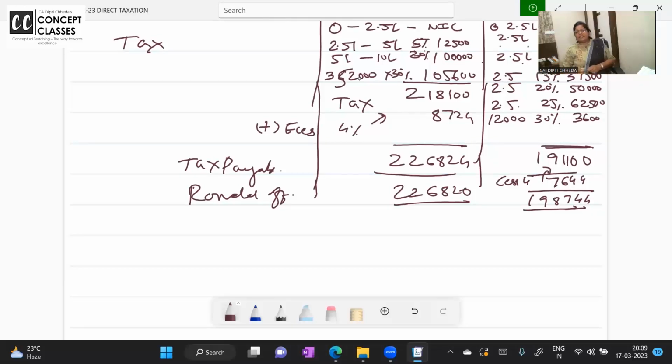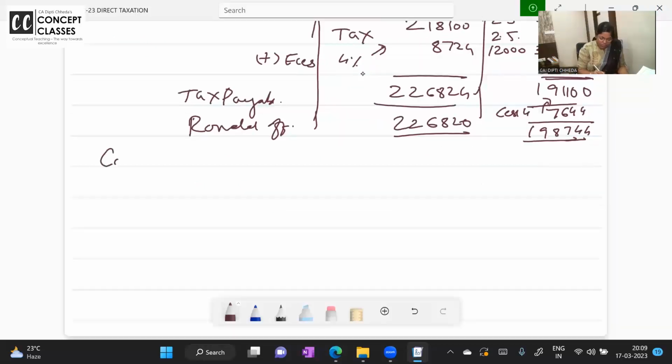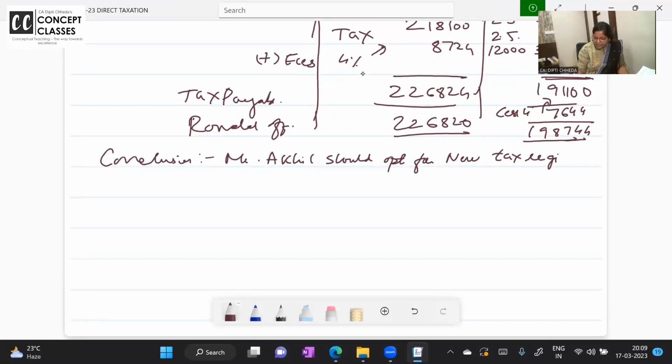So which tax is beneficial for him, old or new? Which one is beneficial, old or new? New tax regime. Yes. So like that you have to write conclusion. Mr. Akhil should opt for new tax regime as tax payable is less.